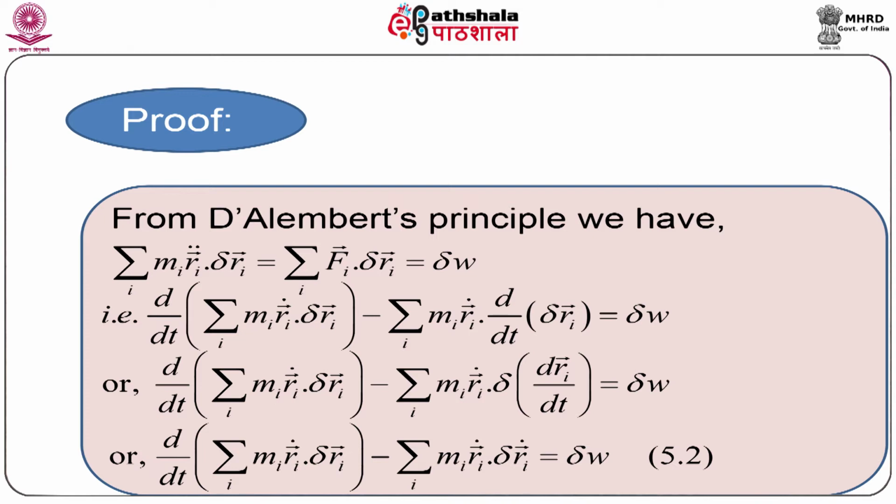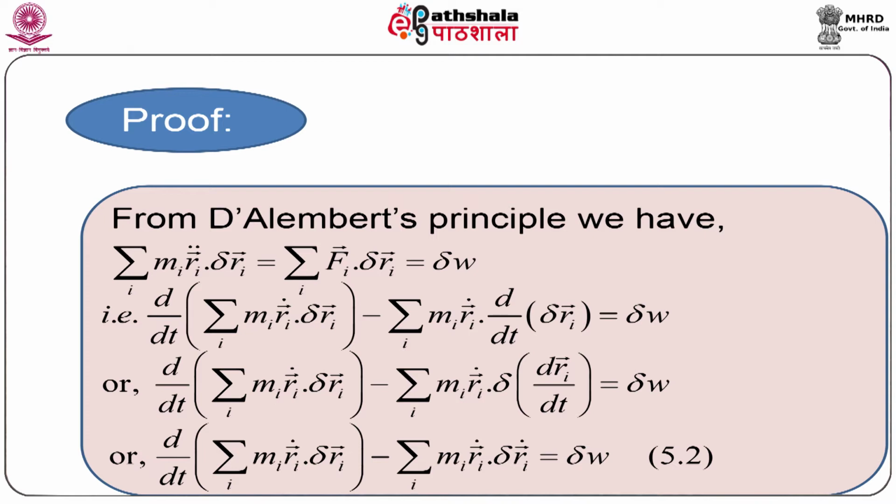Using this, we get equation 5.2. Thus, we get d/dt of summation over i of mi ri vector dot dot delta ri vector minus summation over i of mi ri vector dot dot delta ri vector dot equal to delta W.